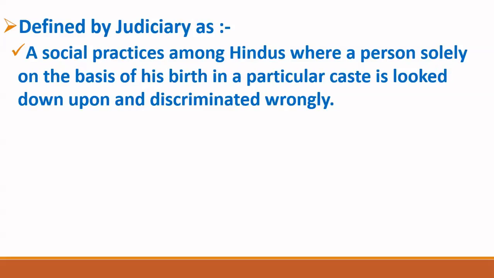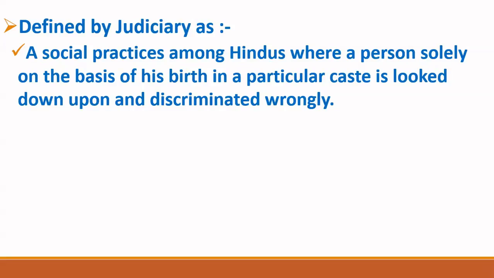For example, if there is a water well in the village, and if any person from any untouchable caste touches that well or uses the water from that well, then that well will become impure. Then the other people from upper caste will not use the water from that well. Why? Because the water will become impure. So untouchability is a practice which is based on purity and impurity. So untouchability means that people belonging to some particular castes are considered to be impure.